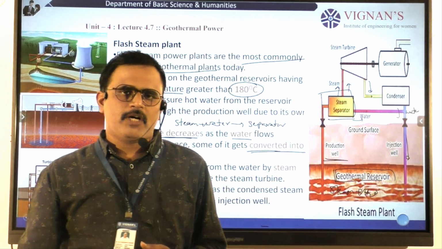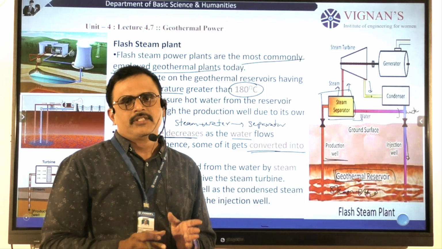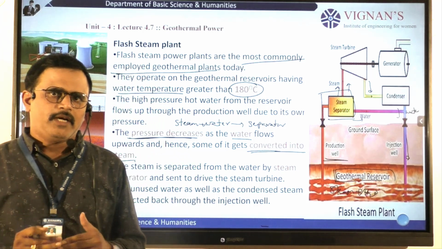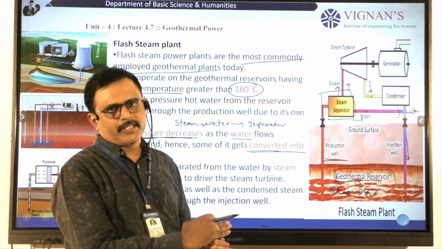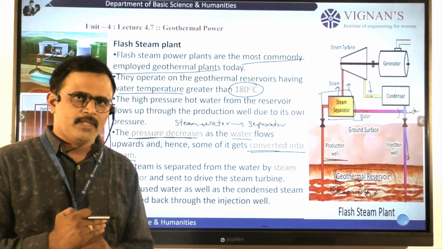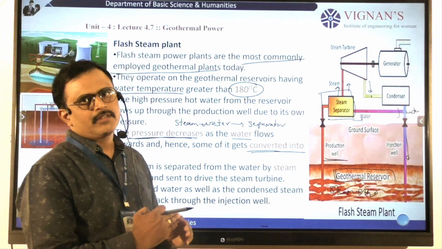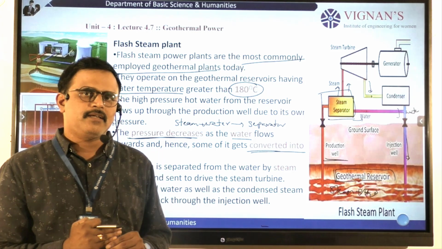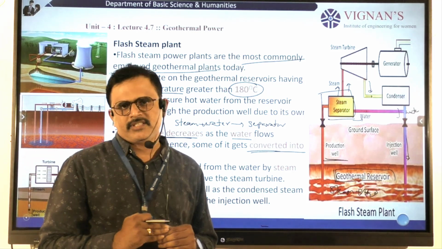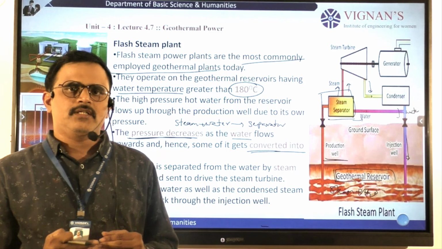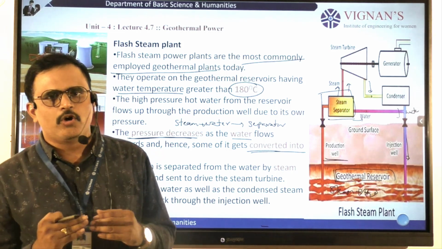So for flash steam, we separate steam and water, and the steam helps to run the turbines for generation of electricity, and the remaining process is similar to the dry steam plant. But here the advantage is that this is the most used power plant all over the world.